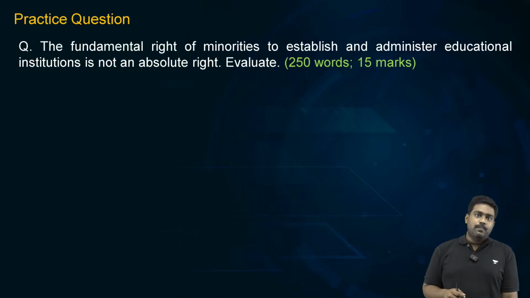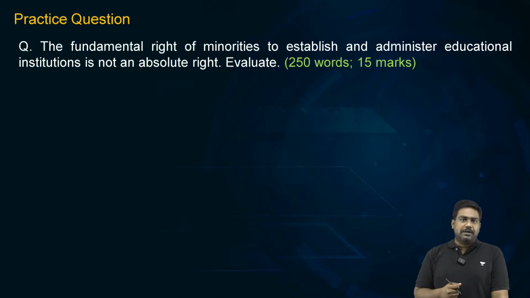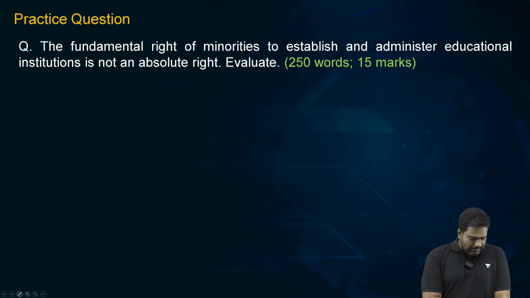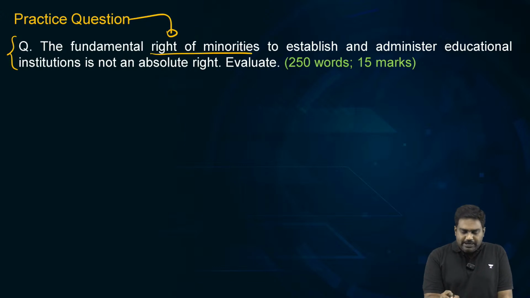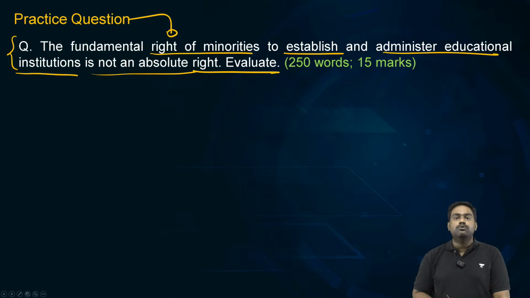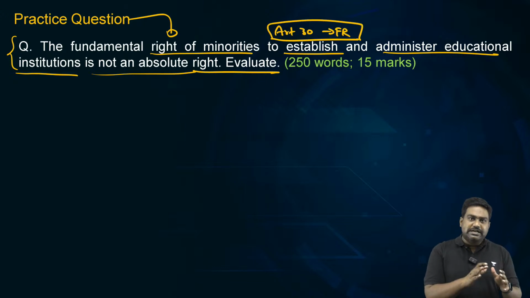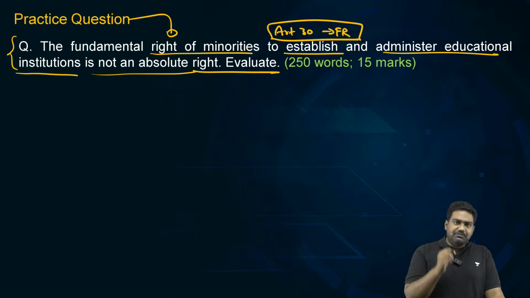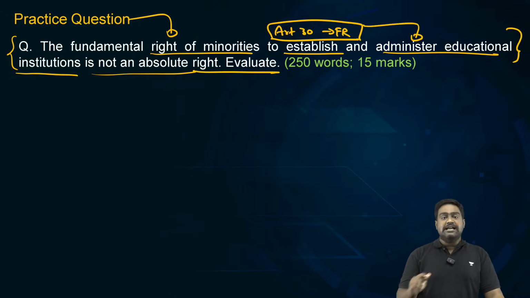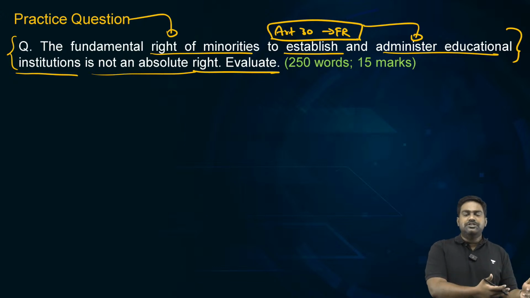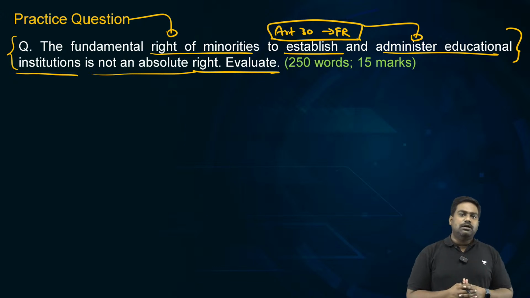Now this brings us to another important related topic. But before I take up that article, let's take up a question based on this particular topic. The fundamental right of minorities to establish and administer educational institutions is not an absolute right. Evaluate. The question here is referring to Article 30. I told you that Article 30 guarantees a fundamental right to religious and linguistic minorities in the country. They have a fundamental right to establish educational institutions and administer them to provide religious education and protect their language.